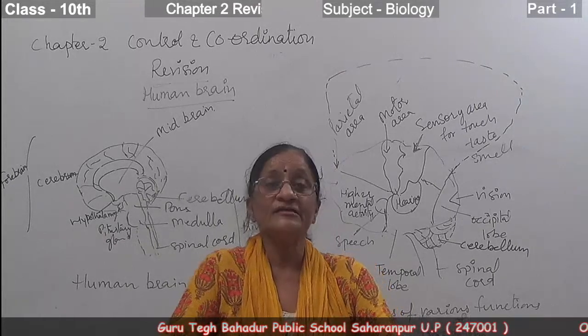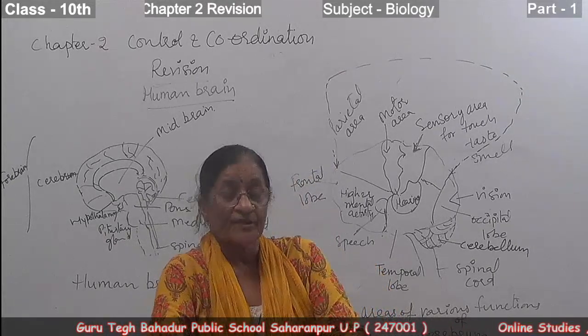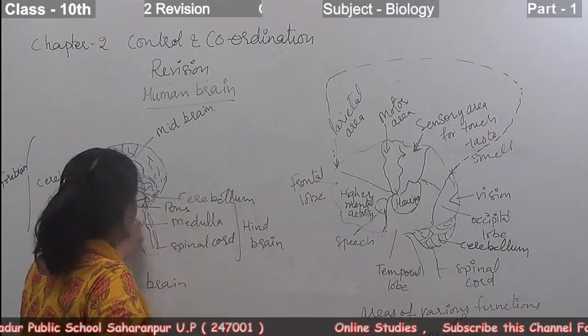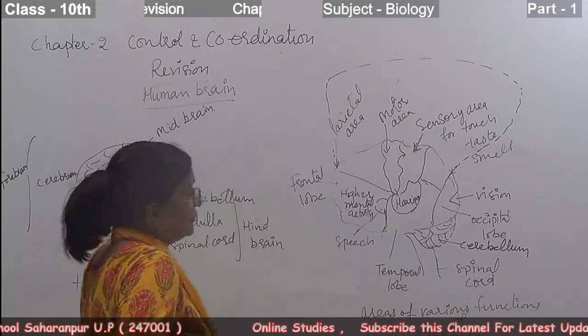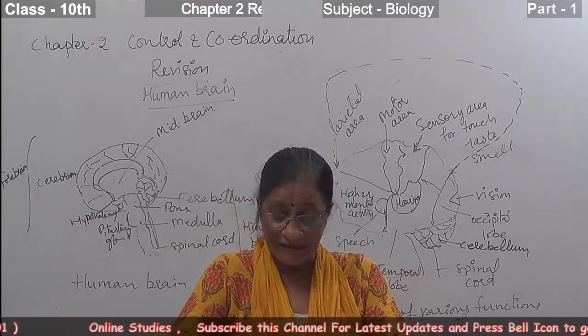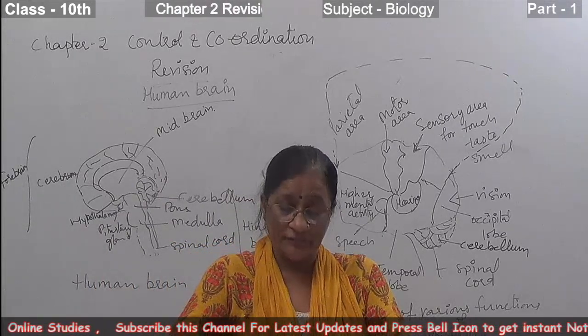Then the next part is the medulla oblongata. It is the lowermost part of the brain. It forms the brain stem along with the pons and midbrain.